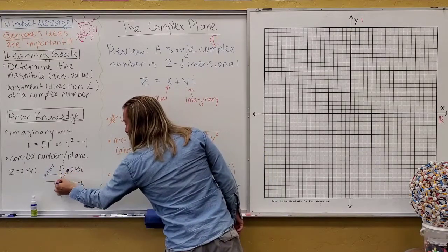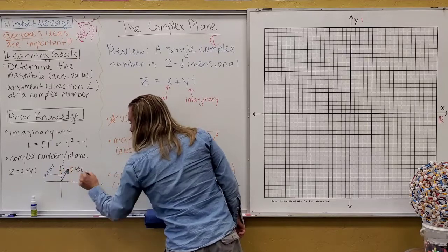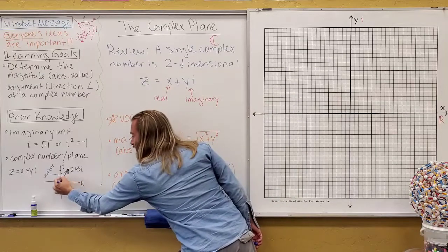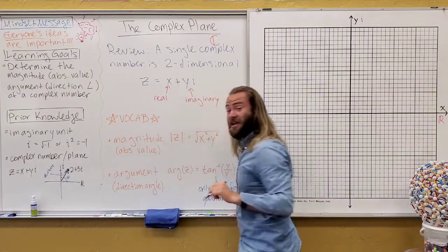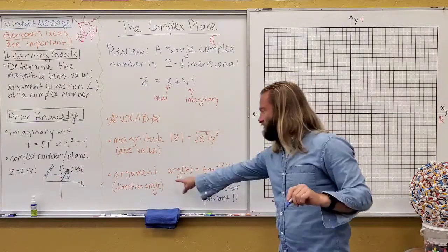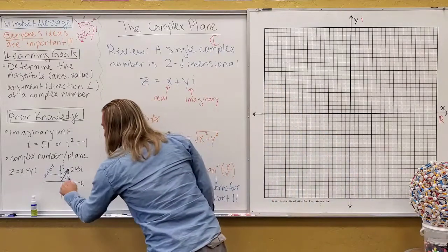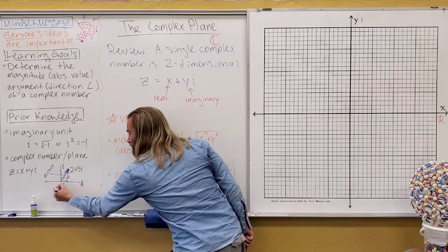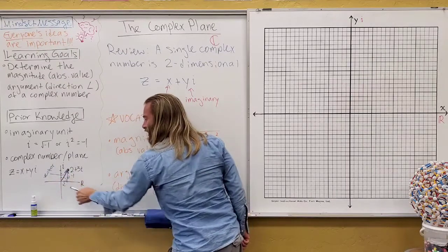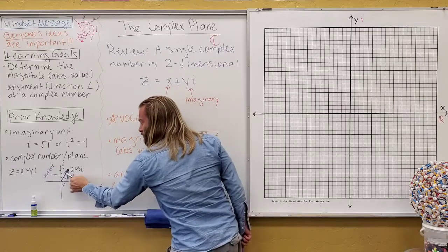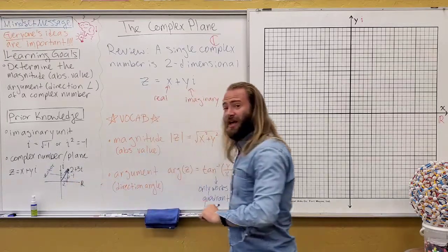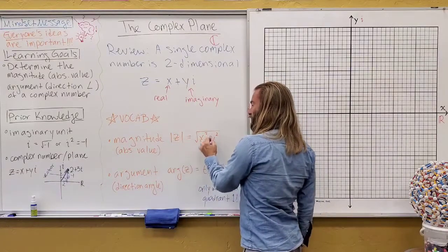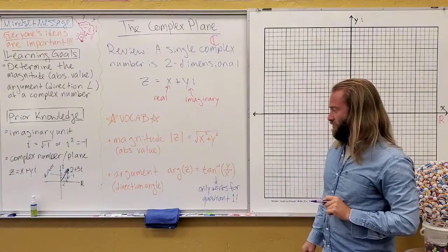And this vector right here represents that the length of the vector represents the distance, and then the angle that's at, we can still call it theta, represents its argument or its direction angle, right? And you remember that this has a right triangle associated with it. So this would be like my x and my y. So if x squared plus y squared equals the absolute value squared, or the magnitude squared, then the magnitude is going to be equal to the square root of x squared plus y squared.